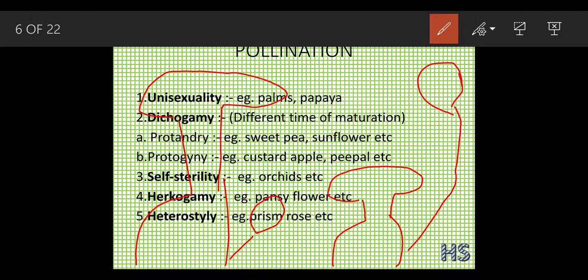Due to the difference in their height, the pollination can't occur. Suppose I make this condition A. In this condition, the pollens are going to be produced, but they are not going to reach the stigma because the height of the anther is quite small. The pollens are going to stick on the style, and on the style nothing is going to happen. We need the stigma only for proper pollination.